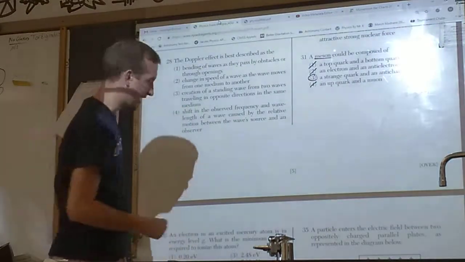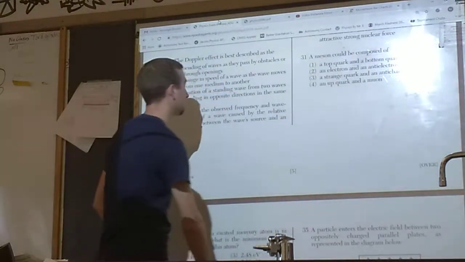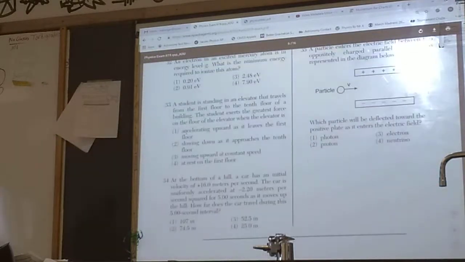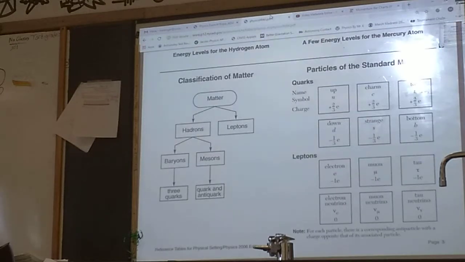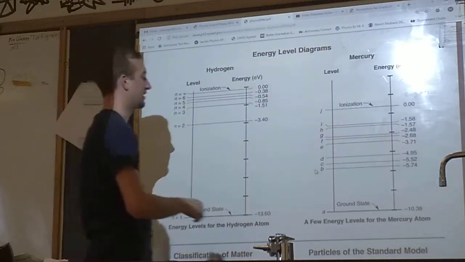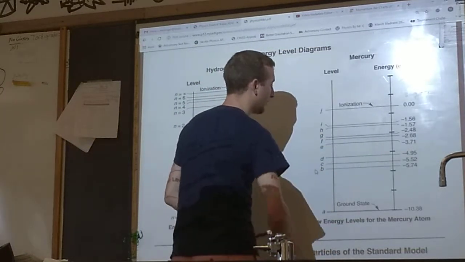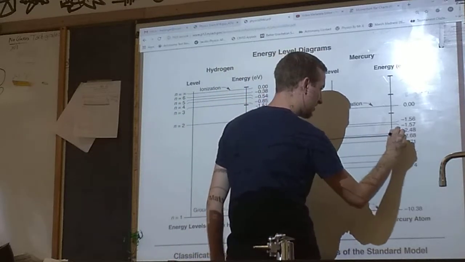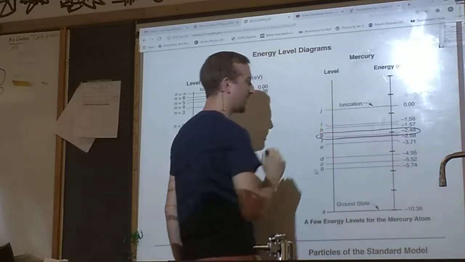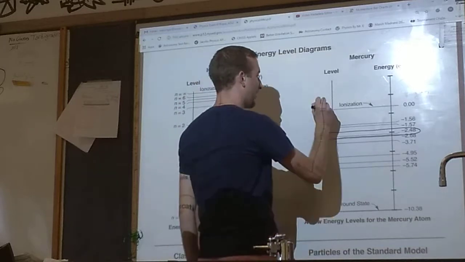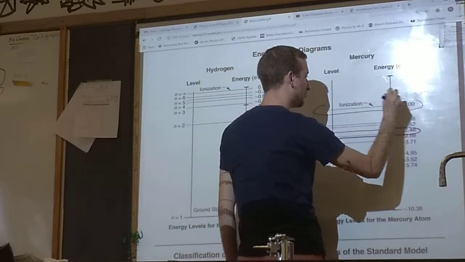Okay, let's look at question 32. Energy level question. An electron in an excited mercury atom is in energy level G. What is the minimum energy required to ionize this atom? We're actually on the same page. We go up to the energy level diagrams and look at the one for mercury. Right now, the electron in the mercury is in G, which means it has -2.48 electron volts. We want the minimum energy required to ionize it.